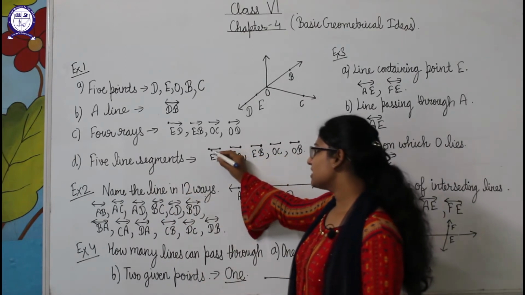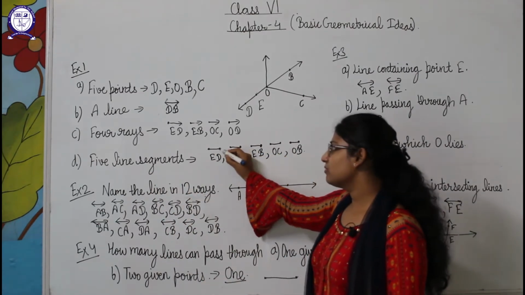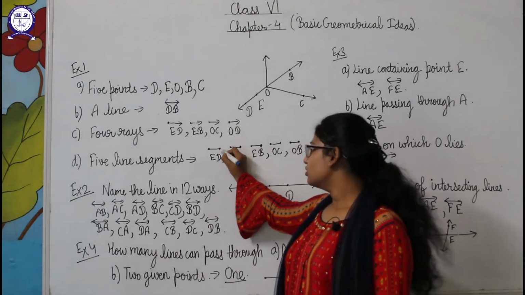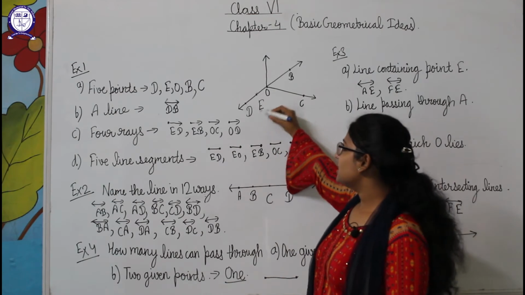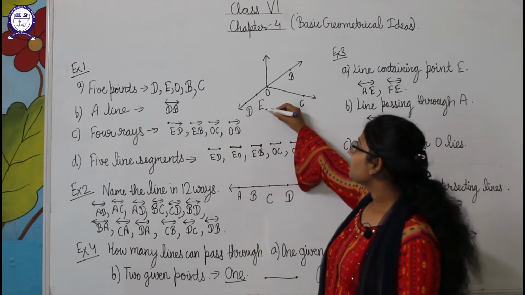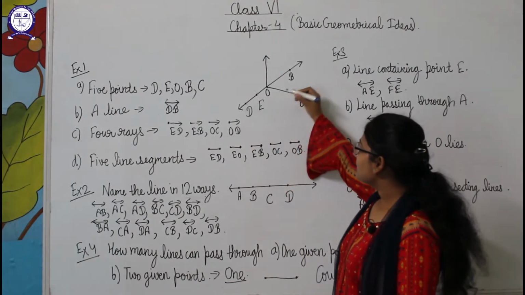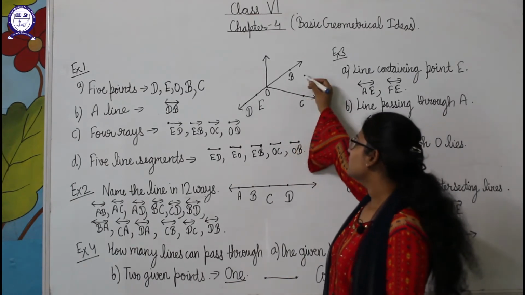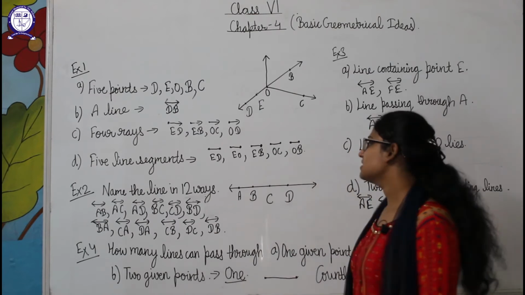For the line segments, both will be end points, so we will mark them with dots here. So here ED is one line segment, EO is another line segment, EB we can write, OC we can write, and OB. So these all are the line segments.